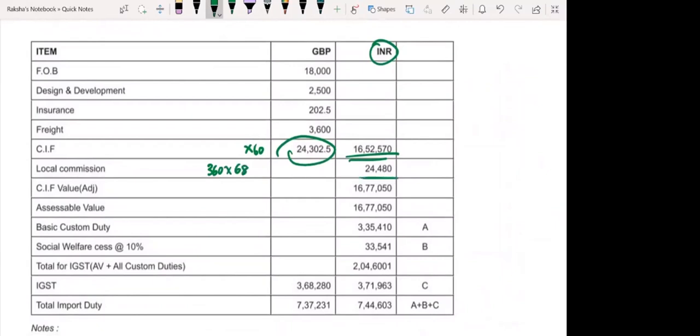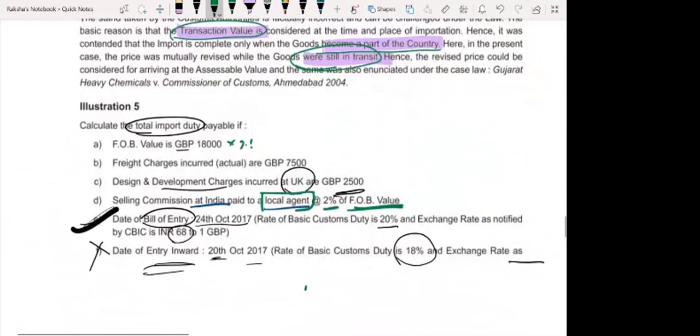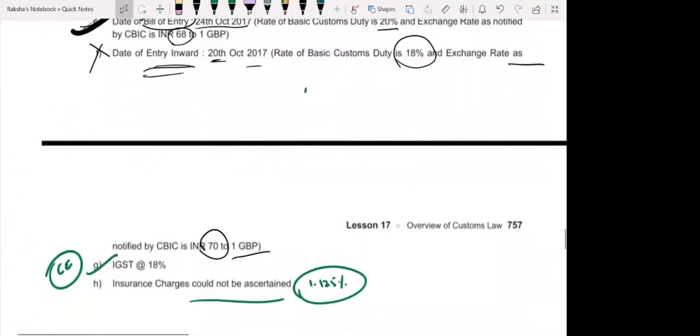So this was my CIF. If you add whatever local commission that you're paying, this is the extra cost that I was talking to you about. C means cost. So this is the cost that we are talking about. Cost, insurance and freight. Okay. So you add this, 16,77,050 rupees. So this is my assessable value. Now, what is my customs duty? What is my basic customs duty in the question?